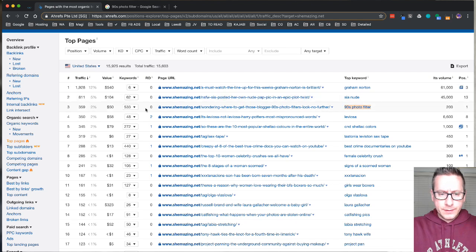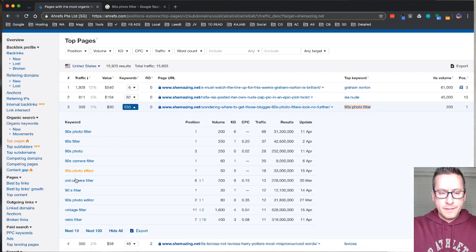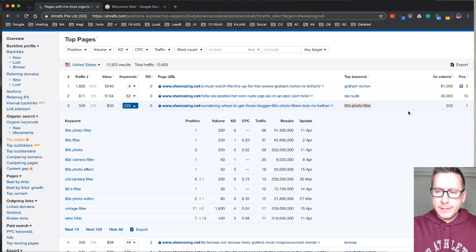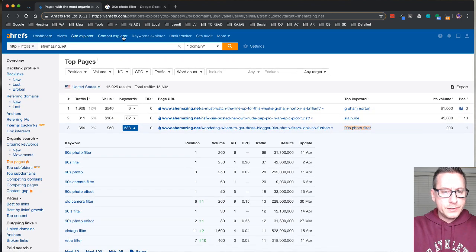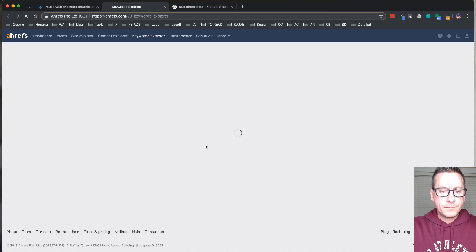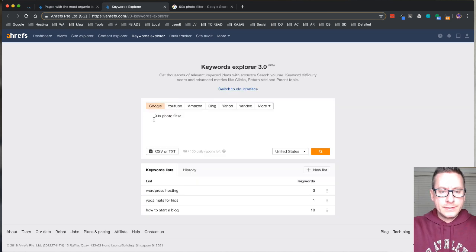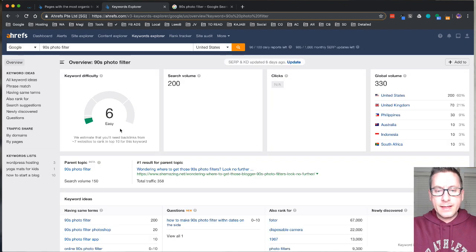Now, here's the other cool thing: not only is this website ranking for that one term, I can click on this little button here and see all the other keywords that one page is ranking for. So that's kind of cool, and I can see it's got a relatively good amount of volume there. If I were to take that into the Keyword Explorer and type in 90s photo filter and do a search, it's telling me that would be a relatively easy keyword to rank for.